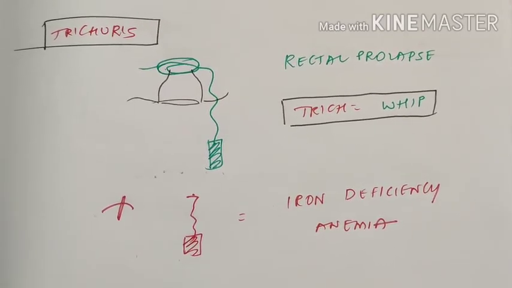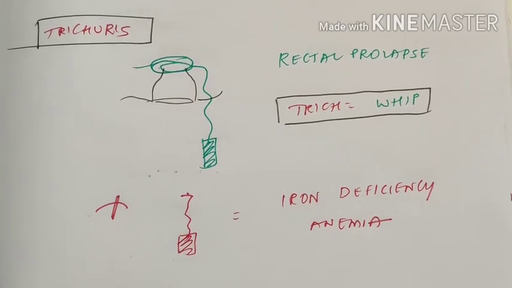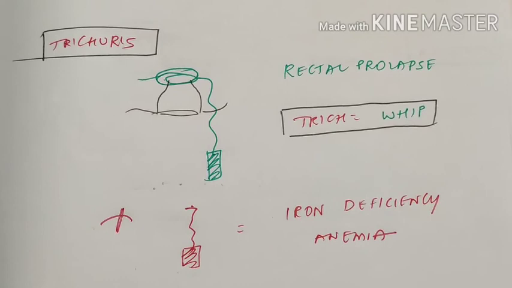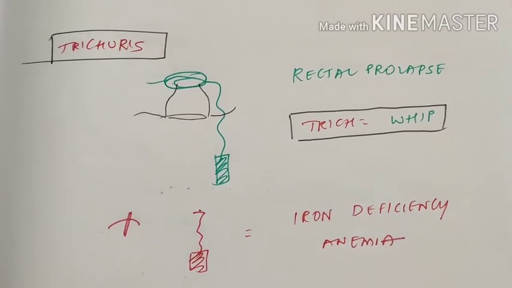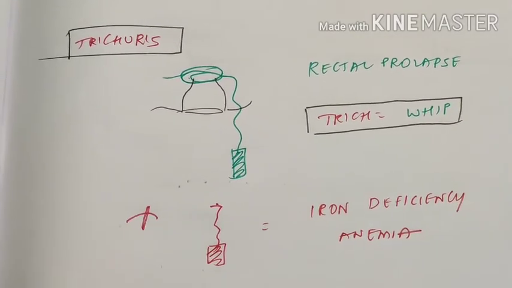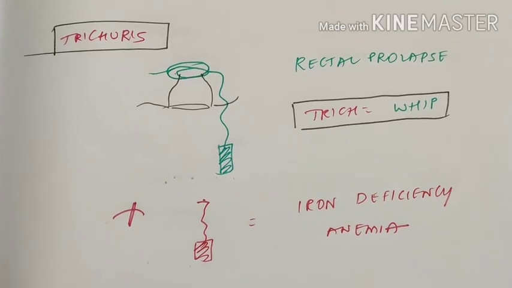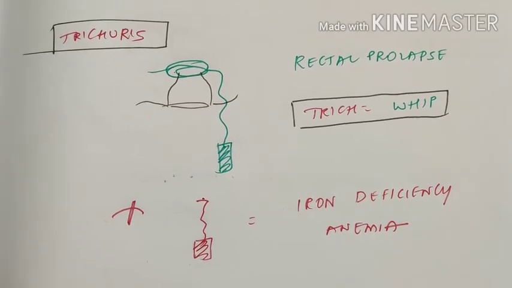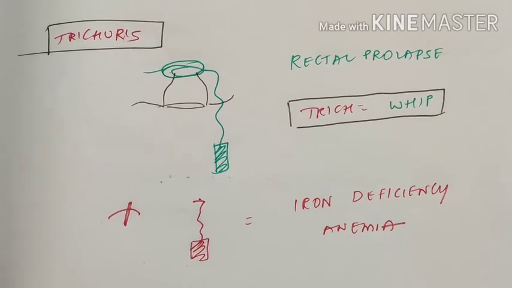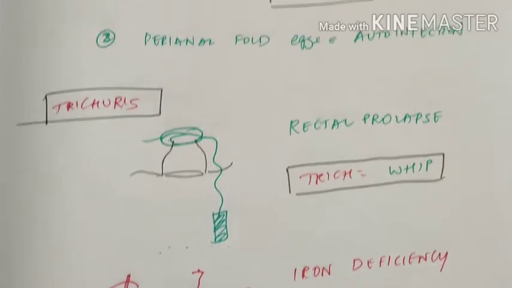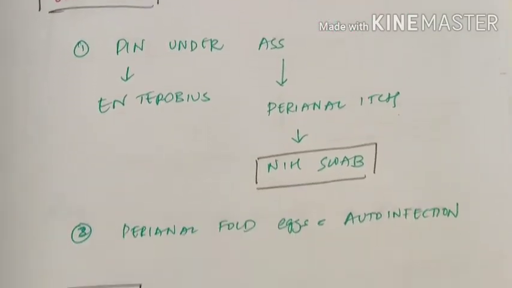Remember, hook and whip will cause iron deficiency anemia. You know ankylostoma, A for anemia. The anemia caused by it is iron deficiency anemia. Along with hook, whip will cause iron deficiency anemia. Here are the pairs which will cause auto-infection: strongyloides and Enterobius.